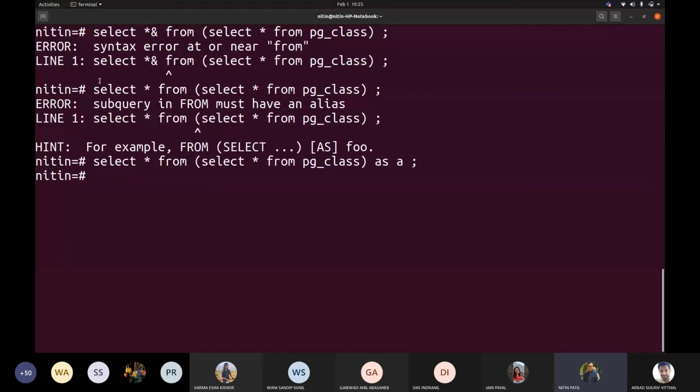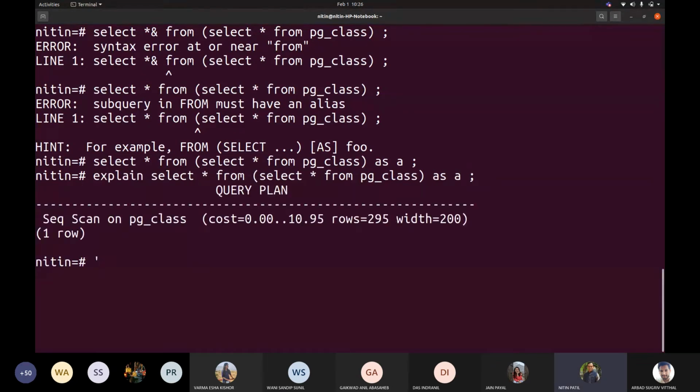Now when I write this query, if I write only select star from PG class, and if I write explain here, now see the plan size. Now I am writing explain select star from PG class.